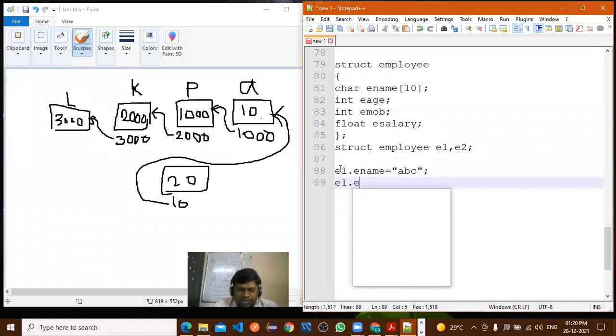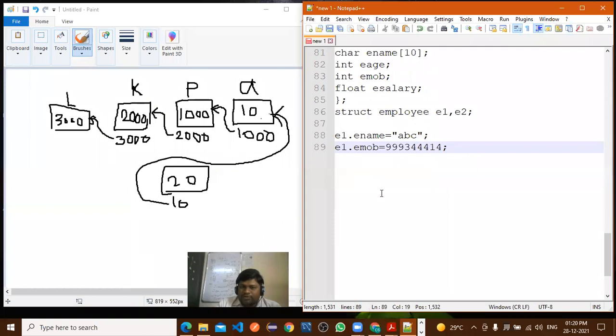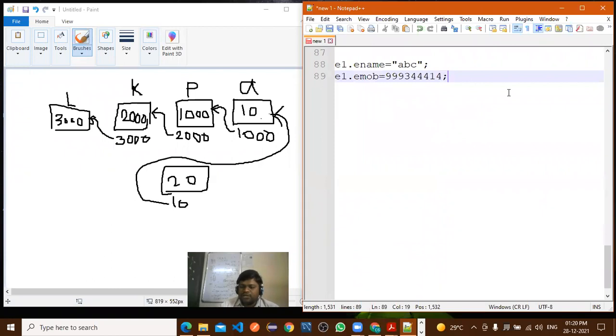E1 dot, suppose emobile number, here only digits we require, right? So in this way you are assigning the values to the structure variables, right? Or again for the salary, for the age, in the same way you are assigning the values, and this value will be stored in that structure variable, right? But here in our linked list, we are using one more concept, that is the self-referential structure.